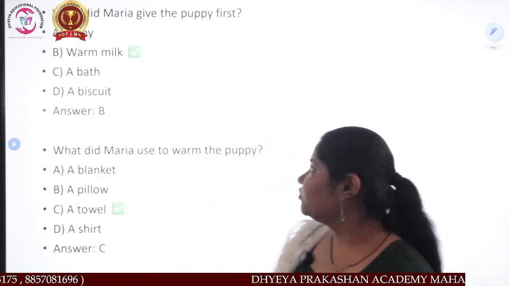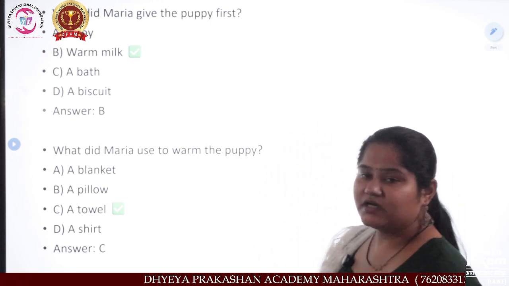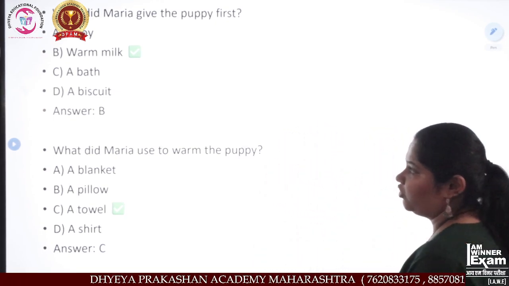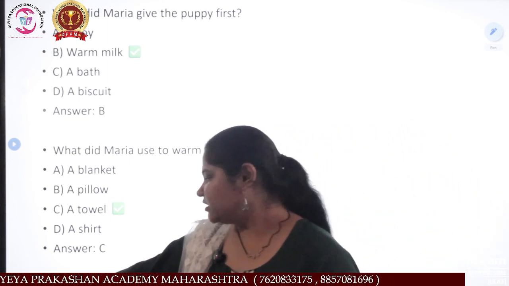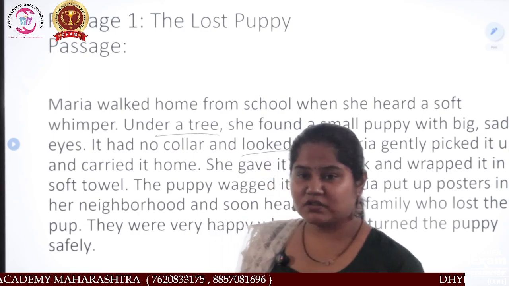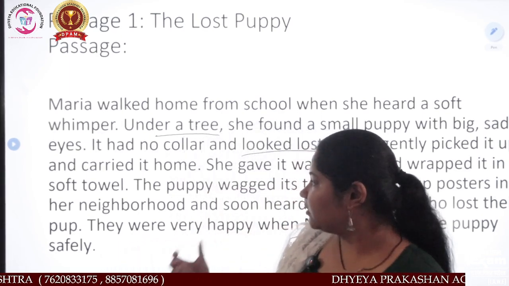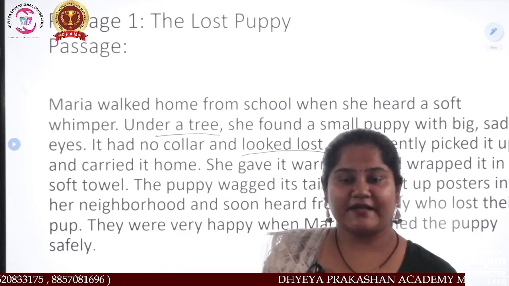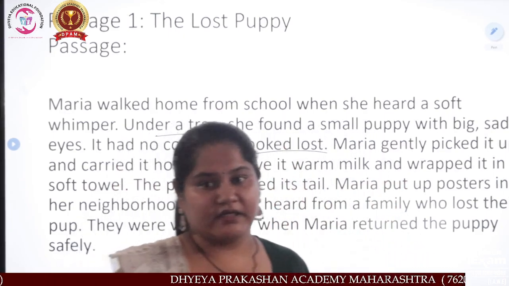Now next, what did Myra give the puppy first? A toy, a warm milk, a bath, a biscuit. Now see, if you can't find the answer, why am I going back? Because you have to find the answer this way. I am helping you find the answer. That's why I am taking this passage again and again in front of you.